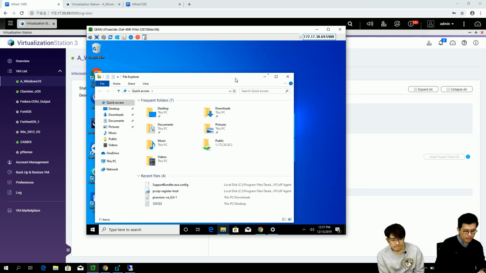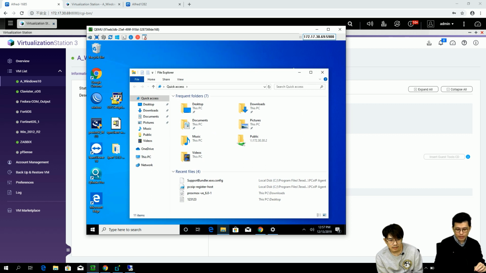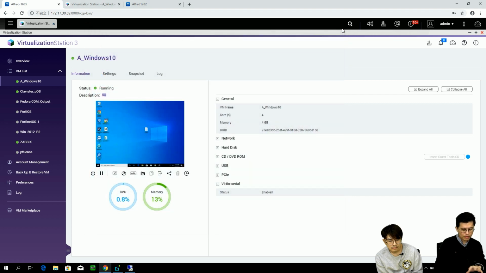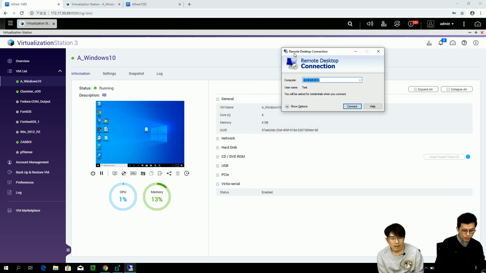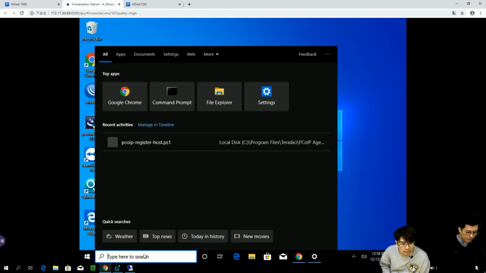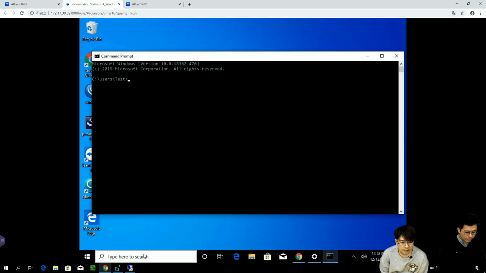But as you can see, there is some latency here. And then how about Windows RDP? Windows RDP is quite easier because I'm using Windows 10, so you can just use Remote Desktop Connection to access. Let's go back to see my VM, and what IP do I have? Let's check.